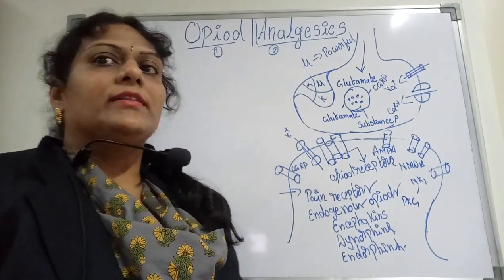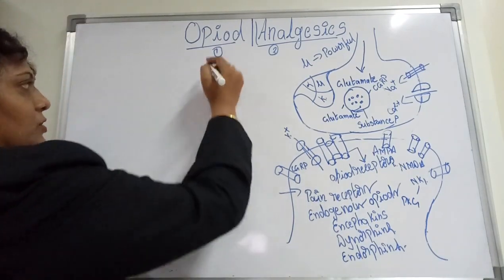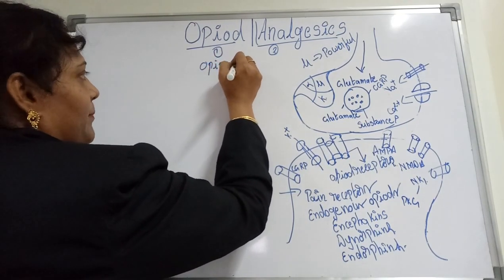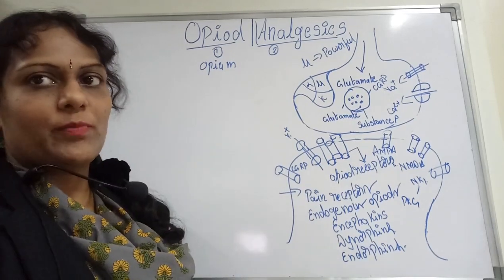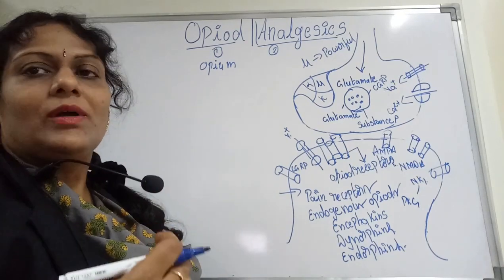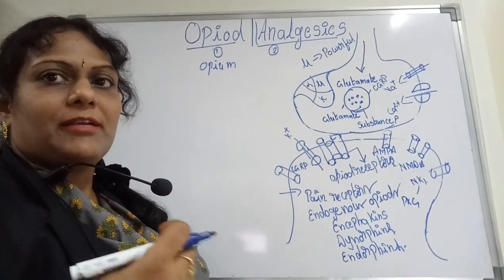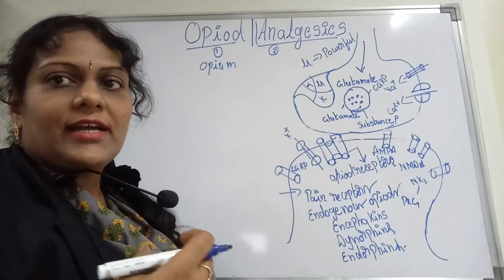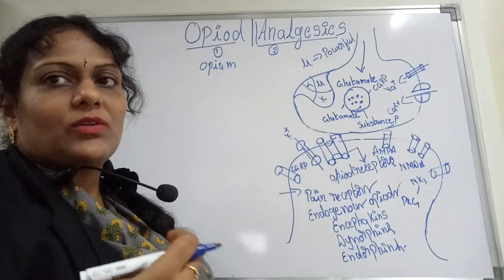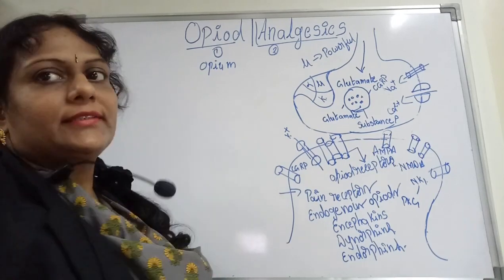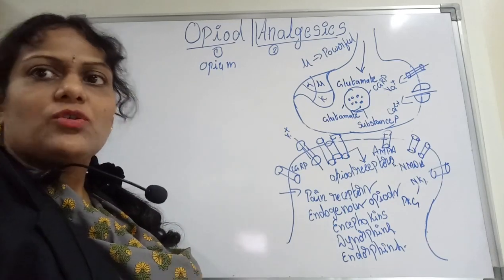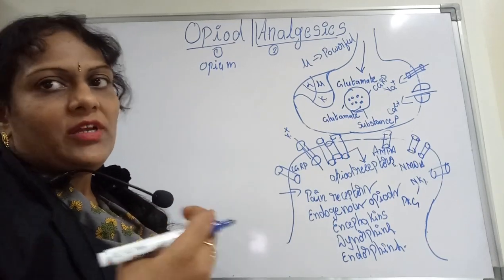And today we are dealing with opioids. As I told you, it is taken from a plant called Papaver somniferum, the opium seeds. These opium seeds give you a little bit of unconsciousness. That means we can deal with it as a narcotic substance. We feel a little bit of unconsciousness with these types of drugs, and opioids can be classified into various types.